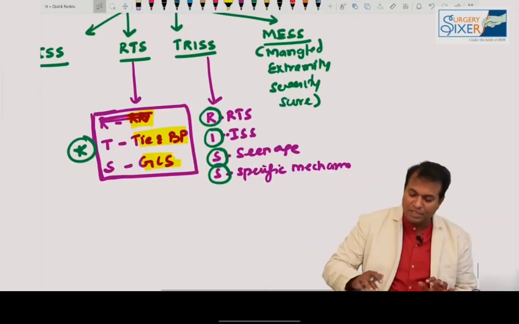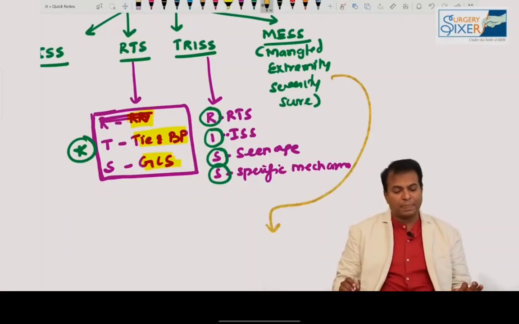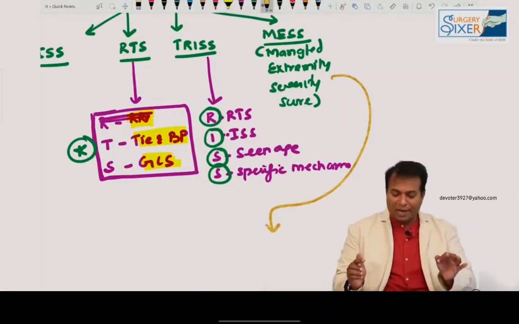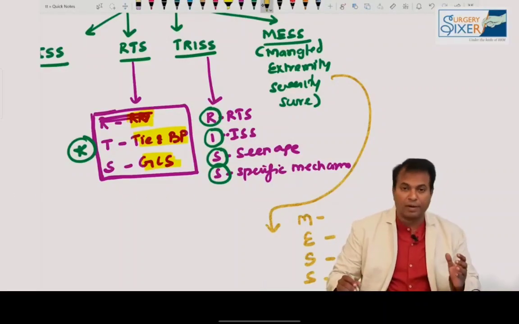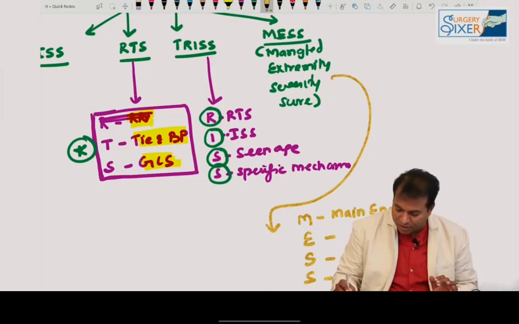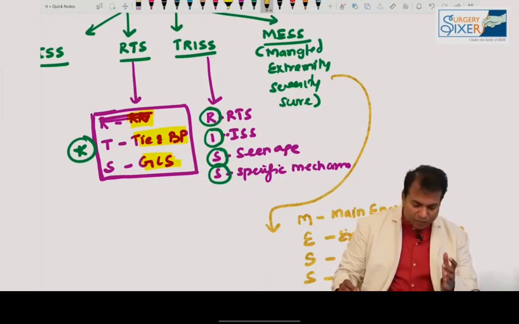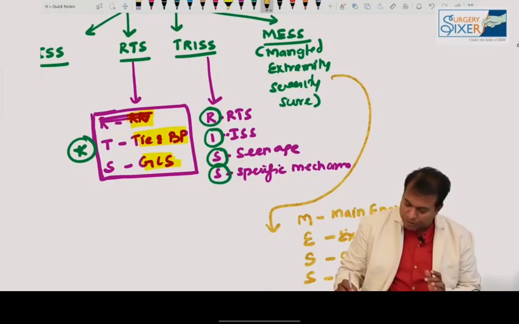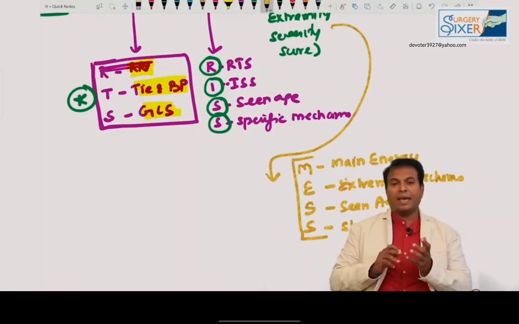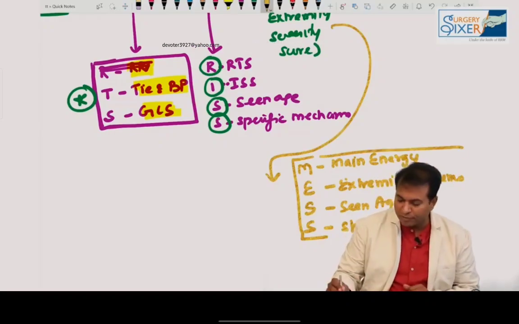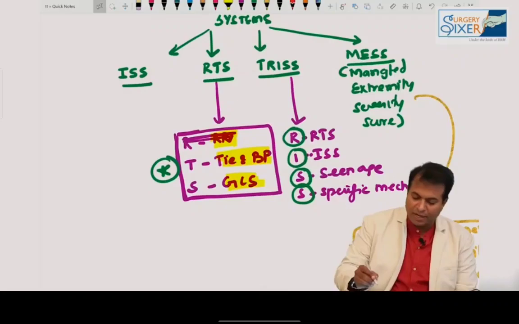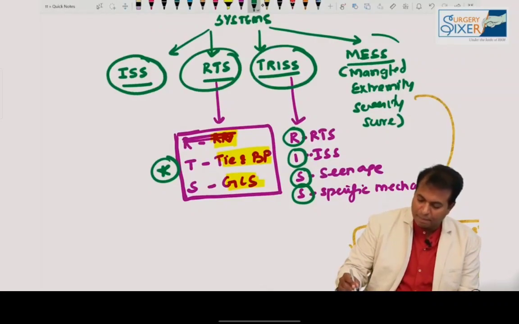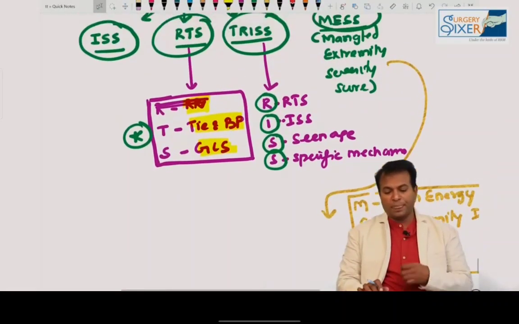And this Mangled Extremity Scoring System is the only score which they can ask you in present day exams. This is the scoring system mainly for limb injuries, upper limb or lower limb injuries. I made a mnemonic again. MES stands for Mangled Extremity Severity Score. M stands for main energy that caused this injury mechanism. E for extremity ischemia. S for age, and another S for shock. So main energy, extremity ischemia, age, and shock are the things to be noted for the Mangled Extremity Severity Score. So ISS, RTS, TRISS, MES. Please note these points in your workbook.